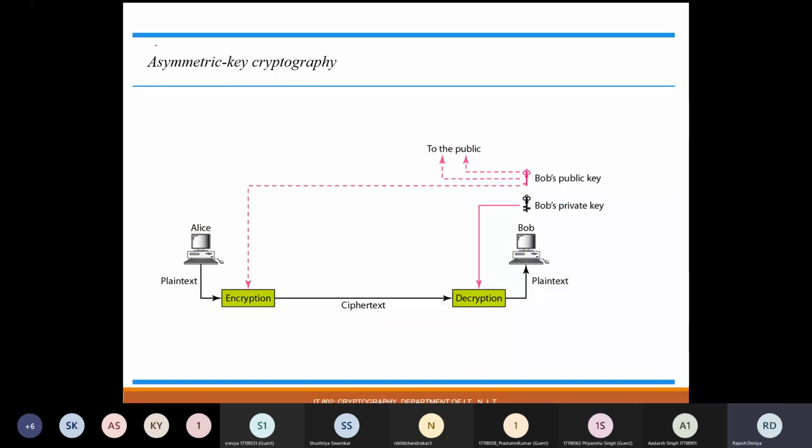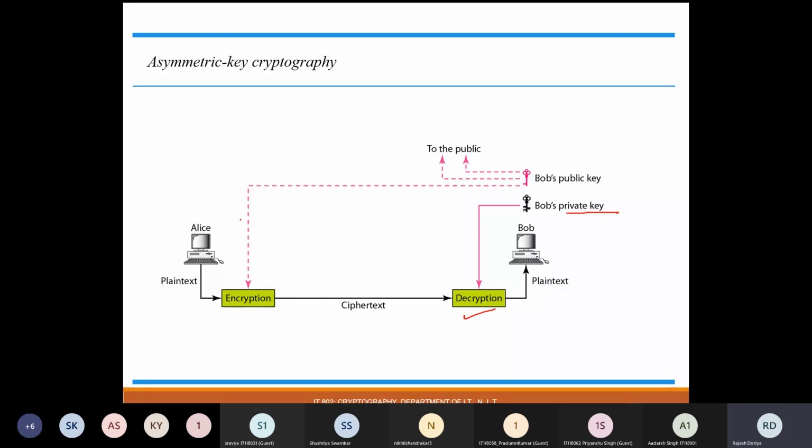Now, in case of asymmetric key cryptography techniques, as we have discussed, rather than having the same secret key, we use different keys for encryption and decryption. So in this case, let's say Alice wants to send some data to Bob. First, Alice will encrypt the plain text with the help of Bob's public key, and Bob will be able to get the plain text back after performing the decryption with the help of Bob's private key.